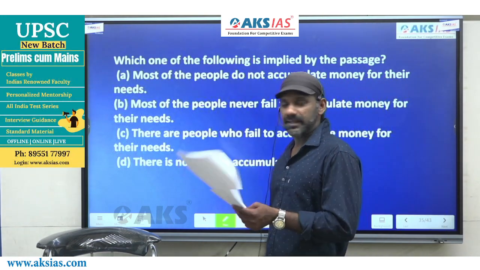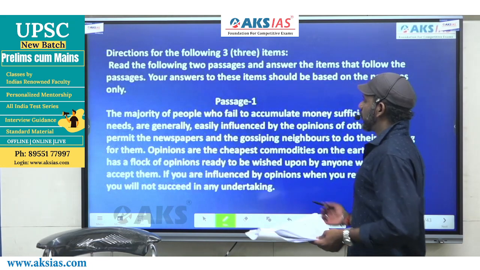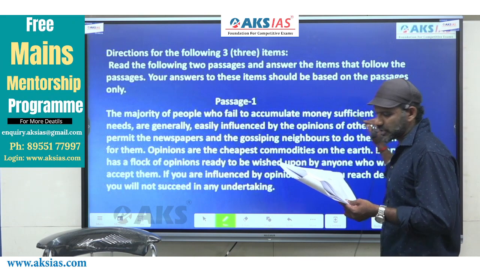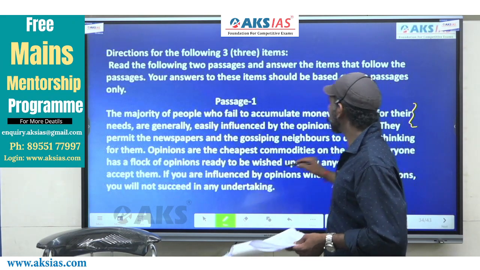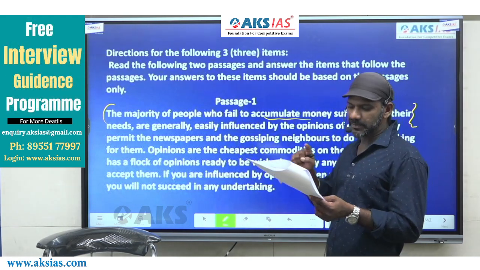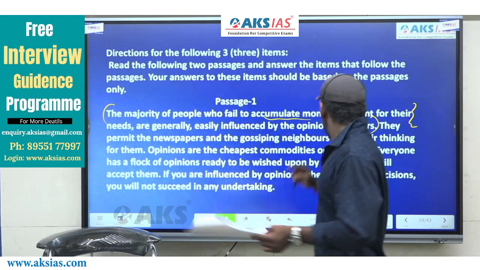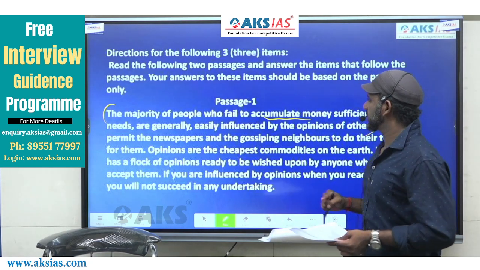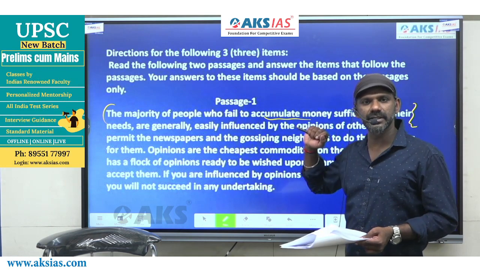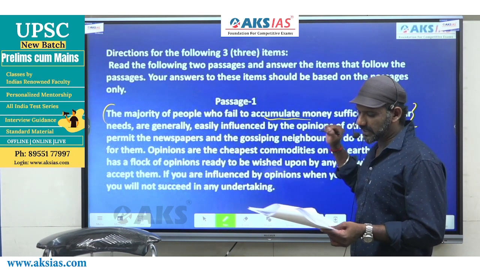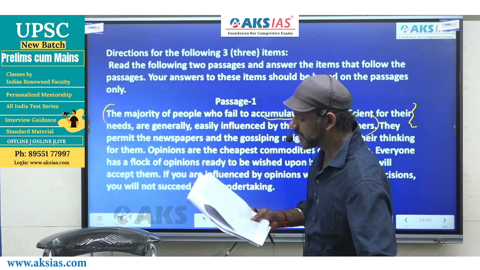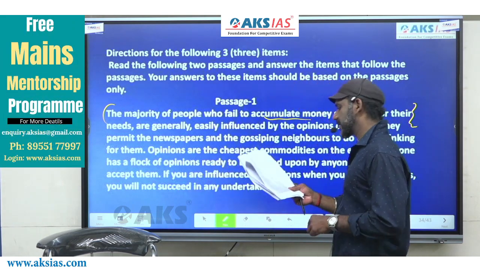I say, to get the answer to this question, we just need to read the first part of the passage. Actually, the first sentence is completely fine. Because accumulating money is talked about in all the four options. And accumulating money finds mention in the first sentence of the paragraph, right? So we have to focus on the first sentence to find out which of these four must be considered.